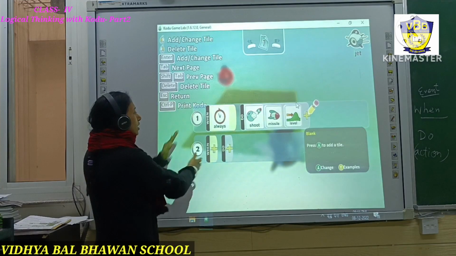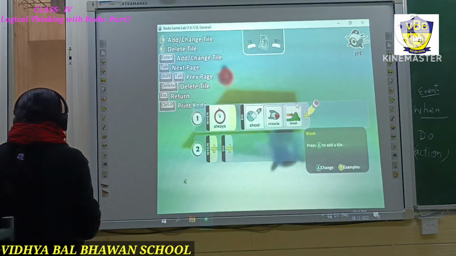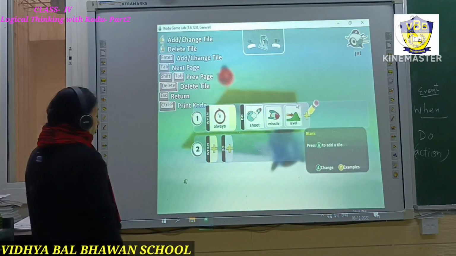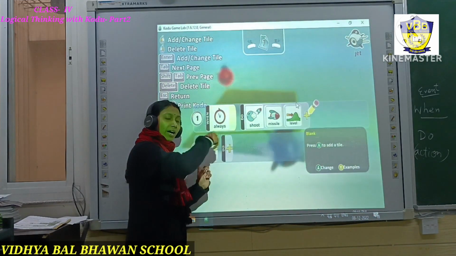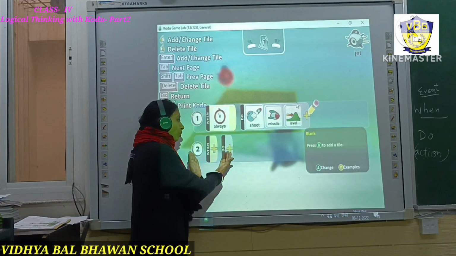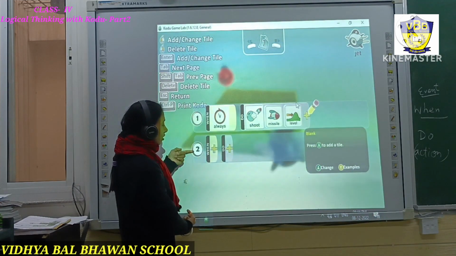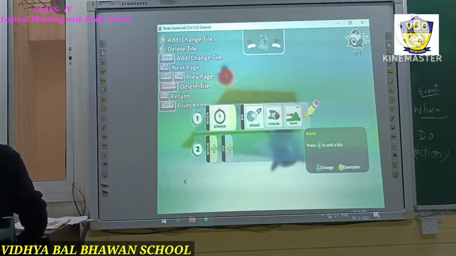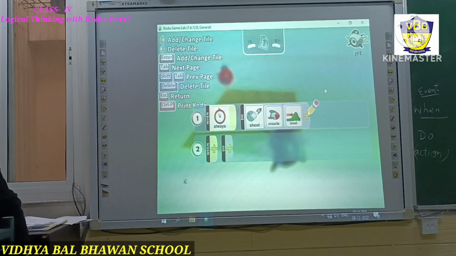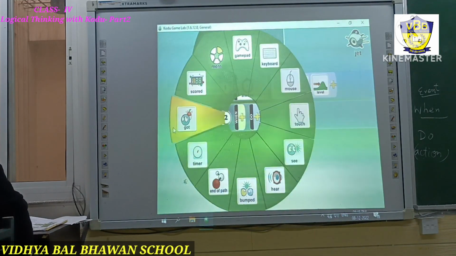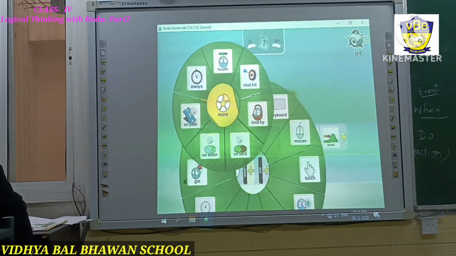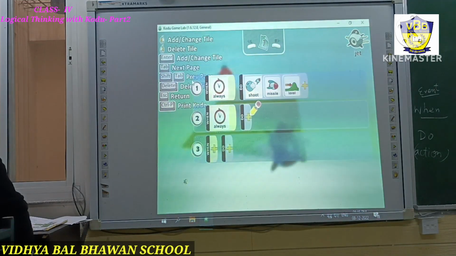Now next we will decide what will happen if... And moreover, one more thing: this enemy jet has to be moved around all over randomly. So we will make another line of code, that is on the second line. Just check this out, you can see this on page number 89. Again we will click on when, and we will opt for the more option, and we will choose always. Now we will make this go.